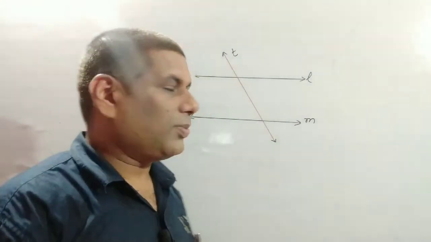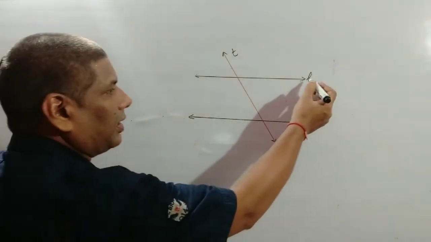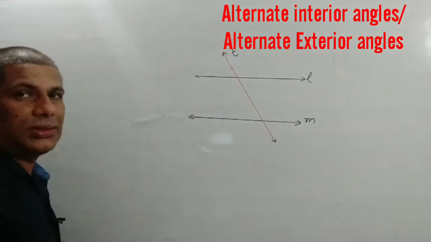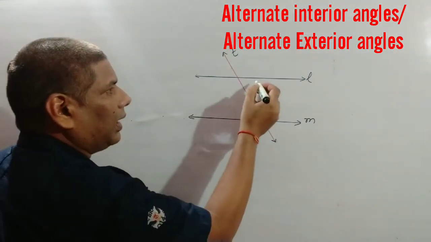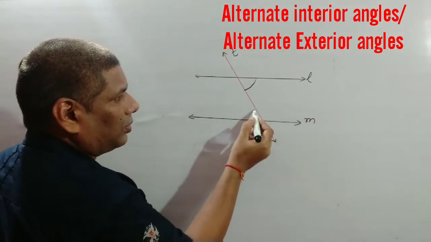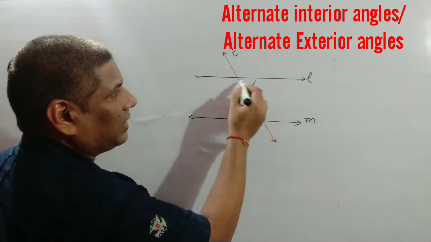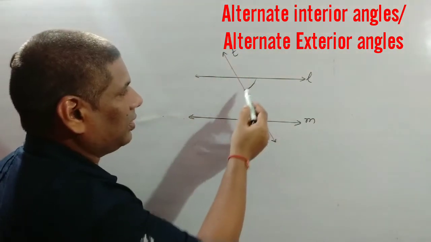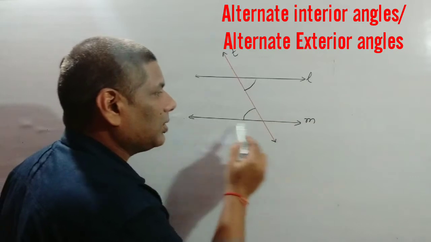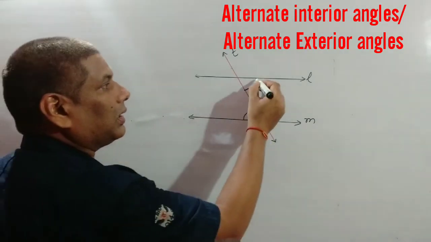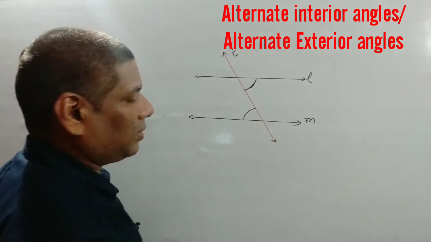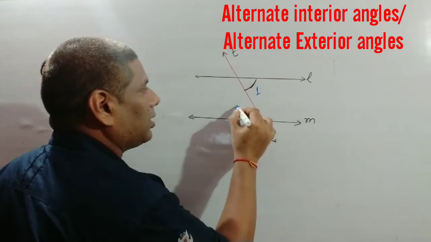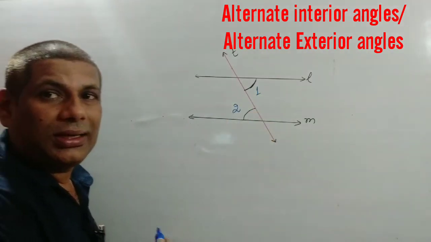Then let us see another property. If L is parallel to M and T is a transversal, then angles on opposite sides of the transversal and in the interior of the parallel lines are called alternate interior angles, like this angle 1 and angle 2 here. This angle 1 and angle 2 are alternate interior angles.